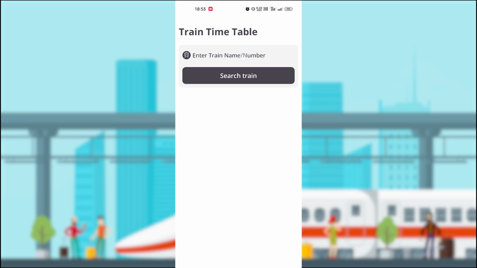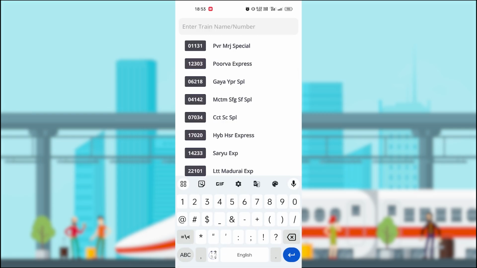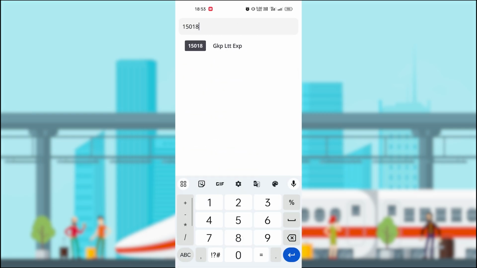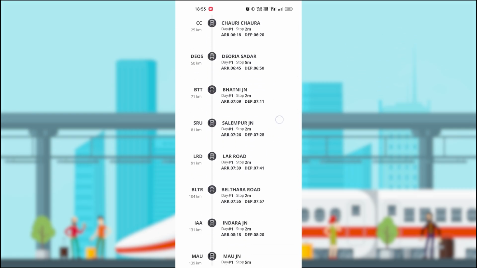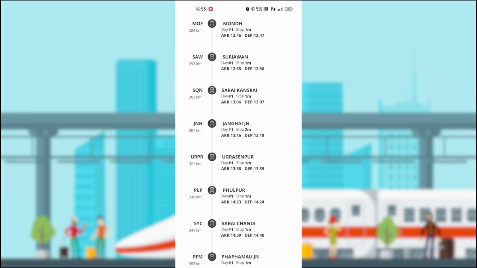Here is train timetable. Now enter your train name or train number. Here you can see about train, like number of stops, total duration, classes, routes, etc.